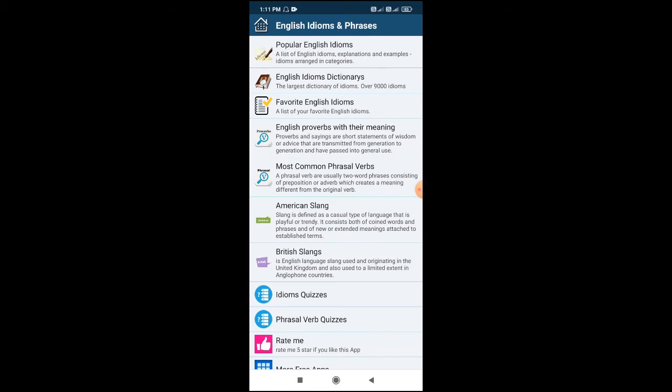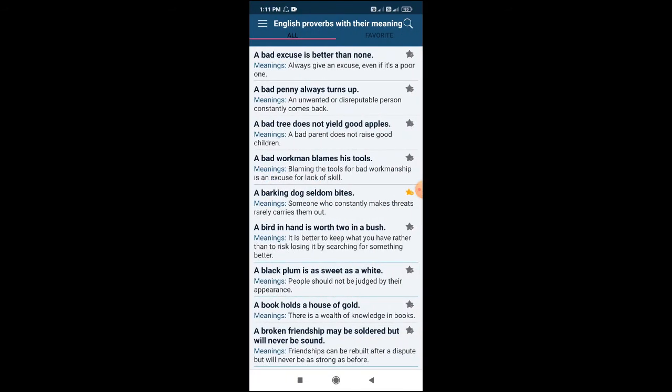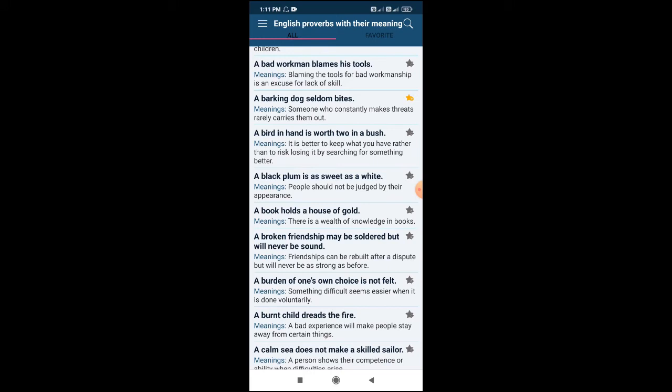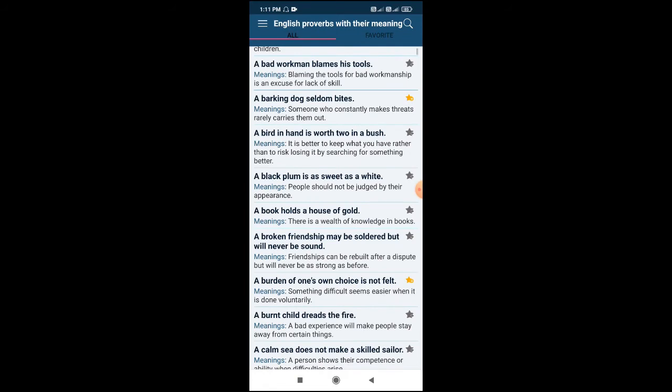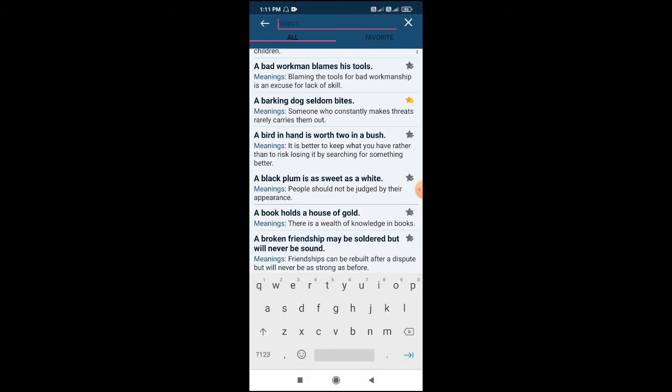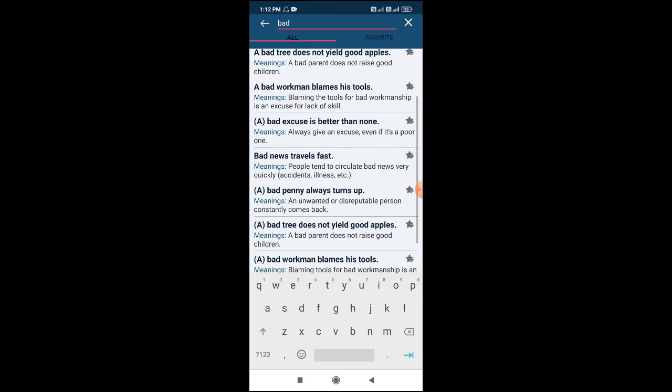The other section is English proverbs with their meaning. So with each section they have given a short intro. Here also they have provided what the meaning of proverb is. A list is there and every proverb is given with its meaning. If I want to save, I just need to click on this star option. So you can see here also we have a search feature. If I want to search something, those will appear here. So let's say if I have to search proverbs related to bad, that should contain the word bad in it. So I am getting all the list.